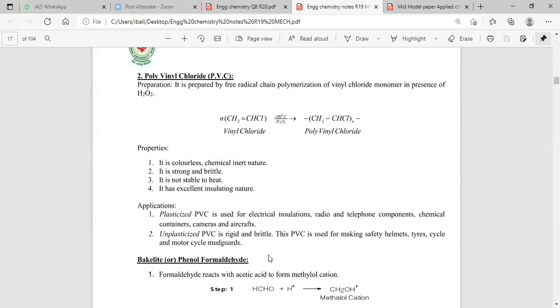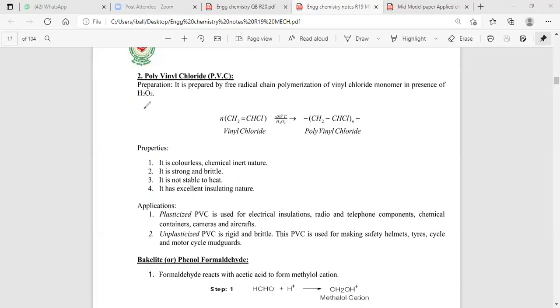Polyvinyl chloride is prepared by free radical addition polymerization. When vinyl chloride is treated at 80 degrees centigrade in the presence of peroxide, vinyl chloride gives rise to polyvinyl chloride. Polyvinyl chloride is colorless, chemically inert in nature, with high strength and brittle nature. It is not stable to heat, and has excellent resistance and chemically inert nature. Then, PVC has two classifications.